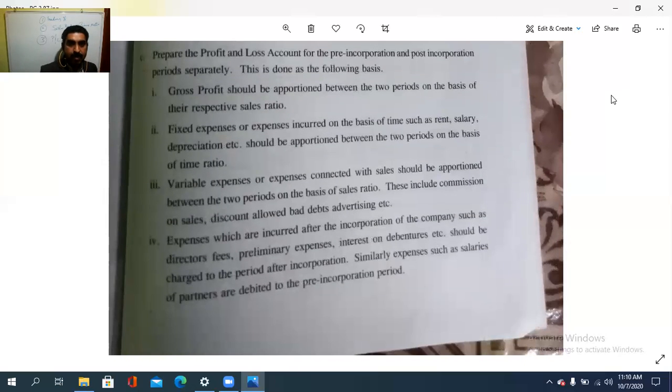Then variable expenses, or the expenses connected with the sales, should be apportioned between the two periods on the basis of the sales ratio. These include commission on sales, discount allowed, bad debts, advertising, etc.